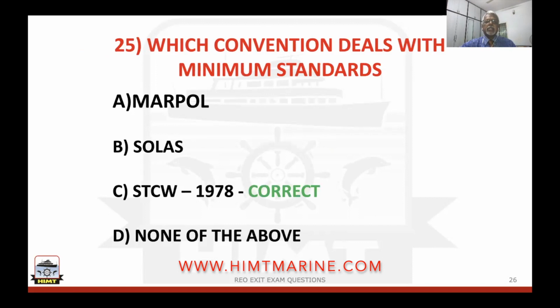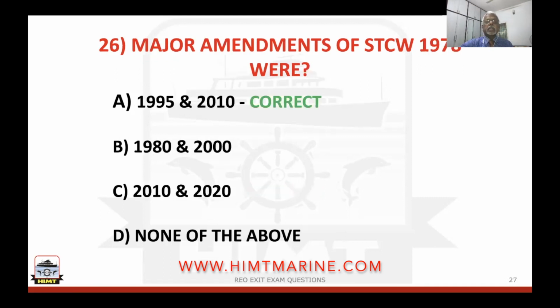Which convention deals with minimum standards? Is it MARPOL, pollution related, SOLAS, safety related, STCW 78 as amended to 95 amendments, 2010 amendments, this is with reference to seafarers, and none of the above. So out of these four, here the right answer, minimum standards, is for STCW. C is the right answer where competency standards are discussed.